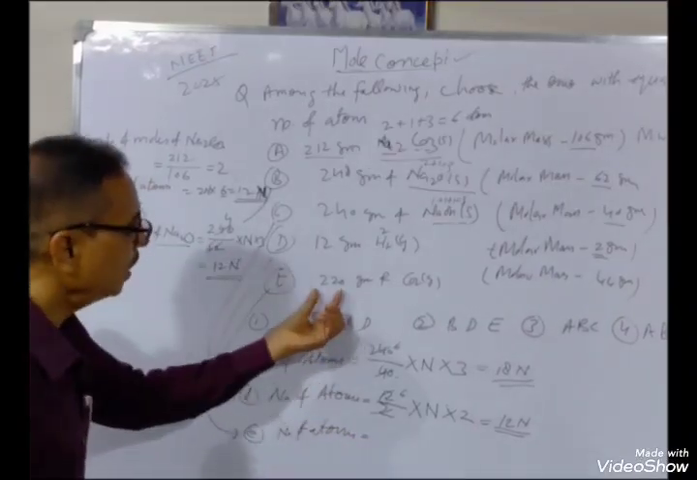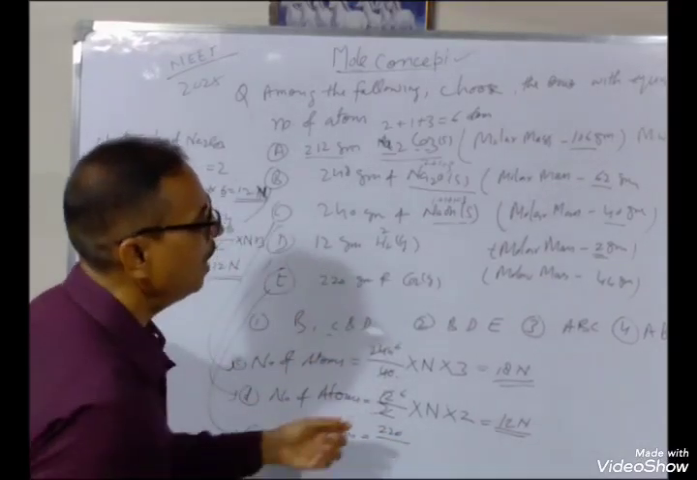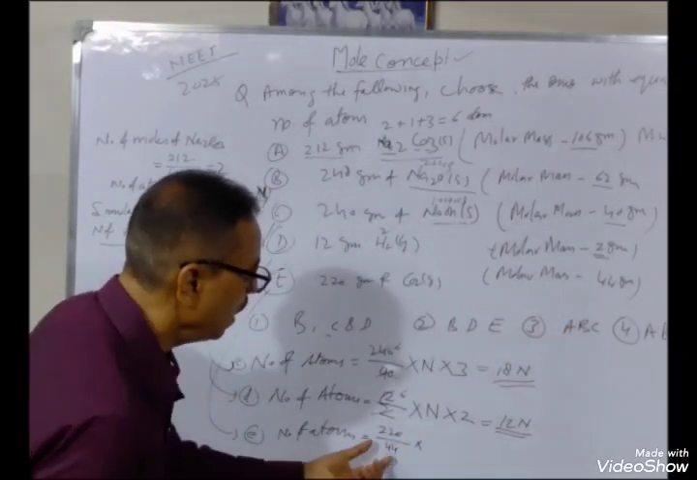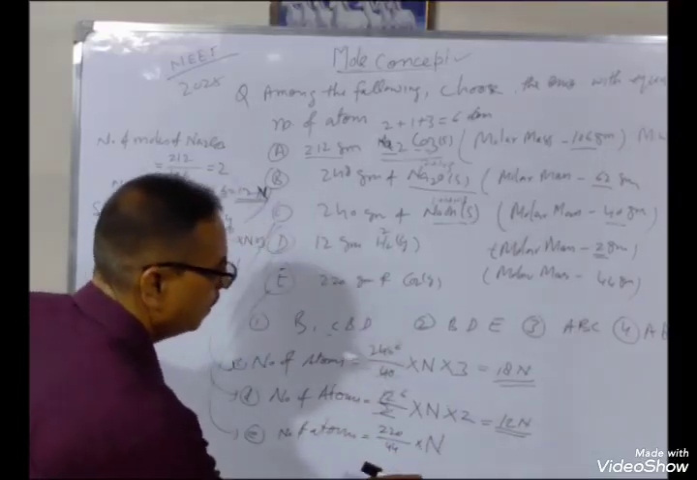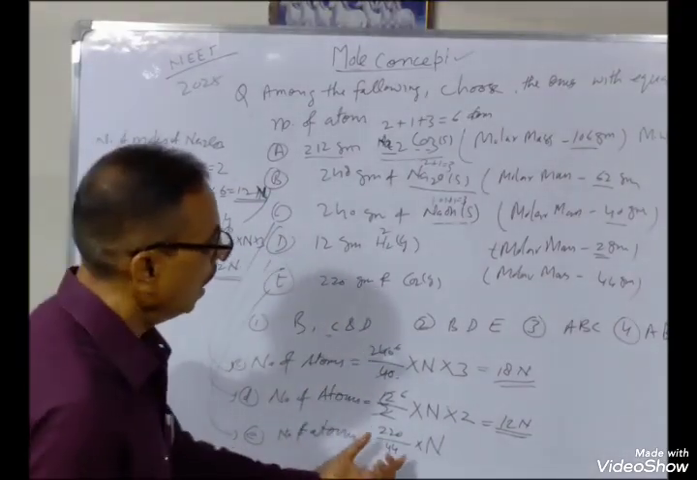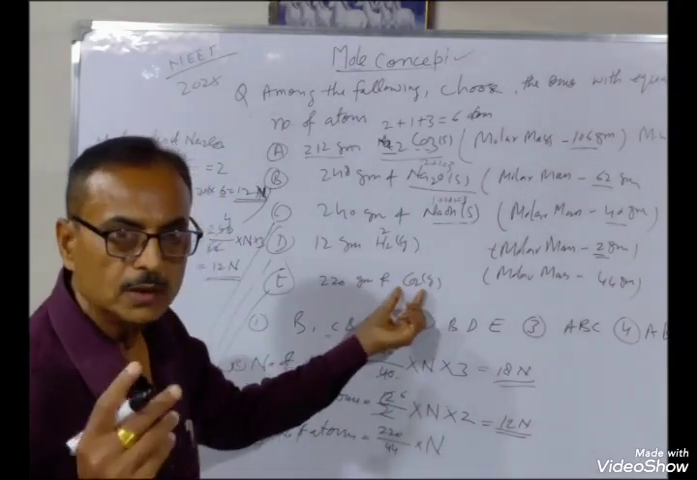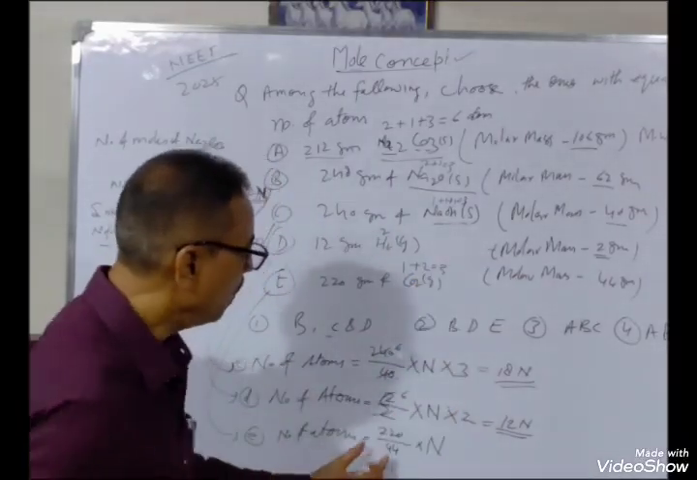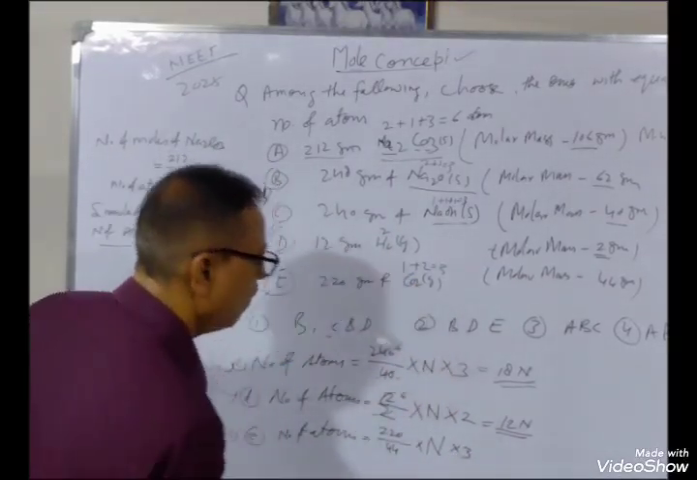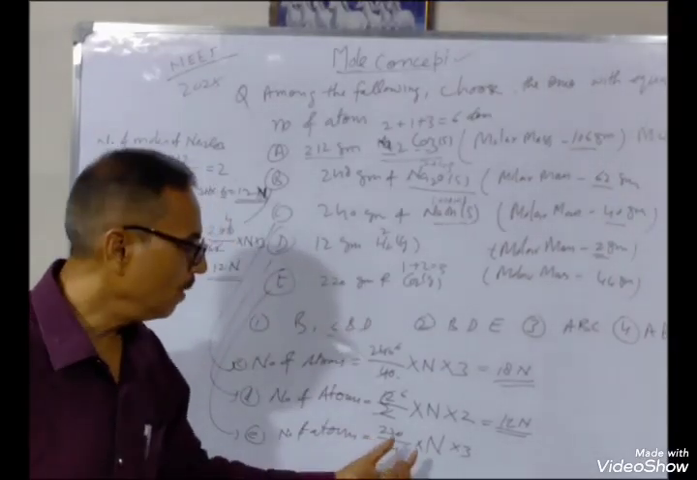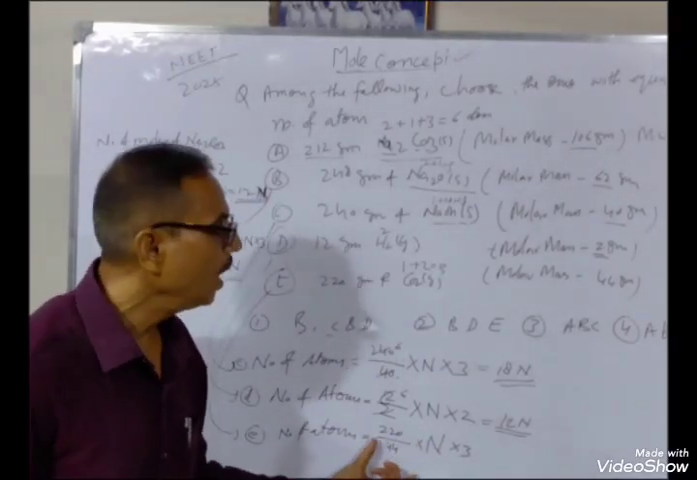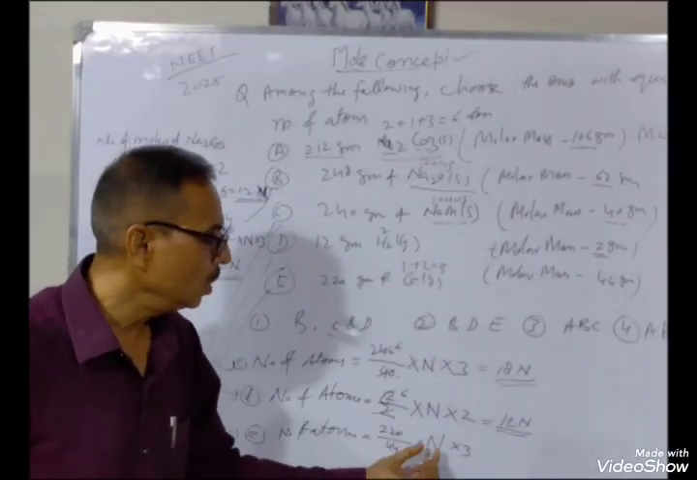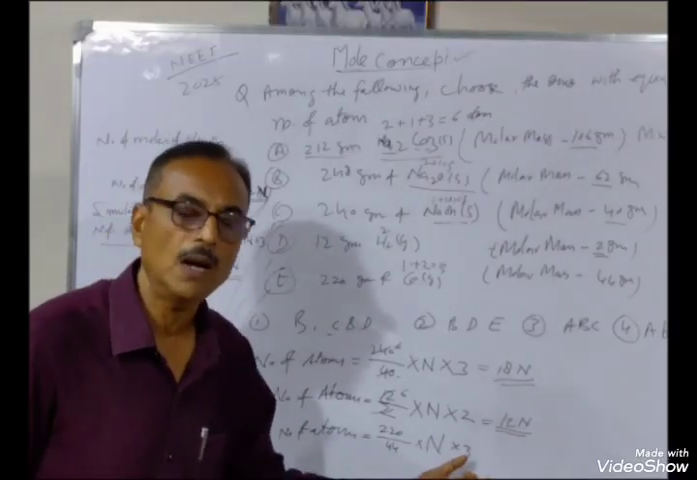This is weight 220 divided by molar mass, that is, molecular weight of CO2, 44. This is the number of moles multiplied by N. You will get molecules, and one molecule of CO2 contains 3 atoms, 1 carbon plus 2 oxygen, total 3, multiplied by 3. This is the number of atoms. First we convert to moles, then multiply by N, you will get molecules, and then how many atoms are present in one molecule? That is 3. So multiply by 3, you will get the number of atoms.